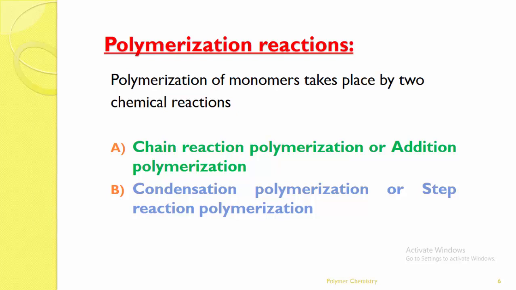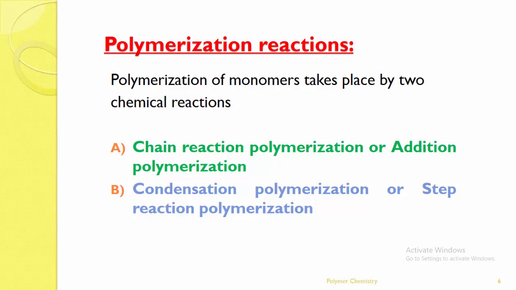What is polymerization? Polymerization is the forming of a bigger molecule from monomers, joining the monomers to form a polymer. How the joining of monomers takes place is nothing but the polymerization reactions. The monomers can be joined to each other by means of two different reactions.